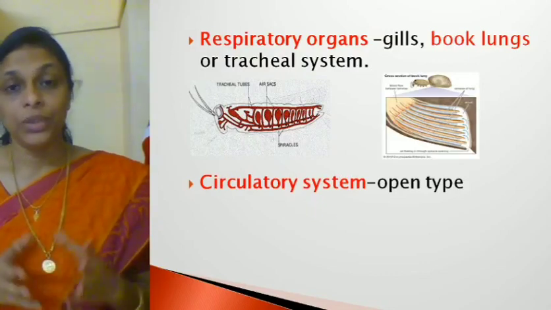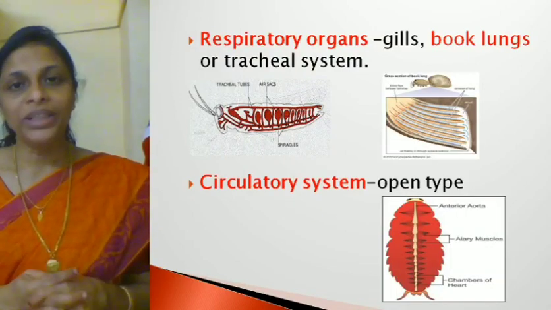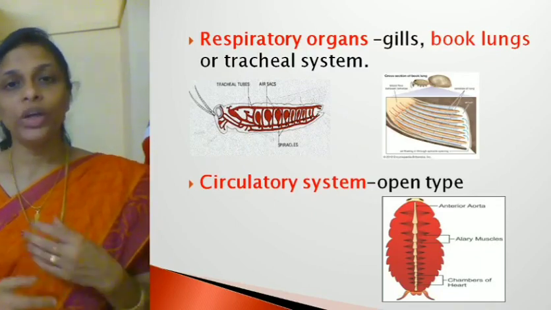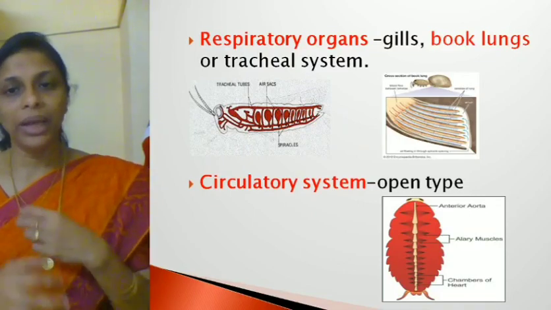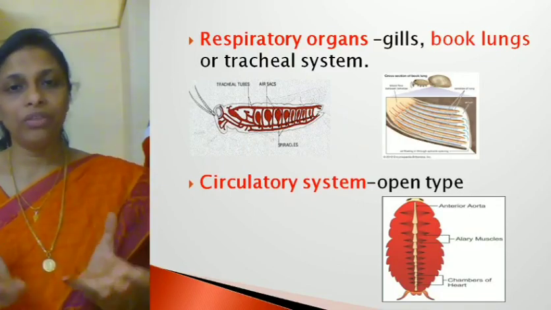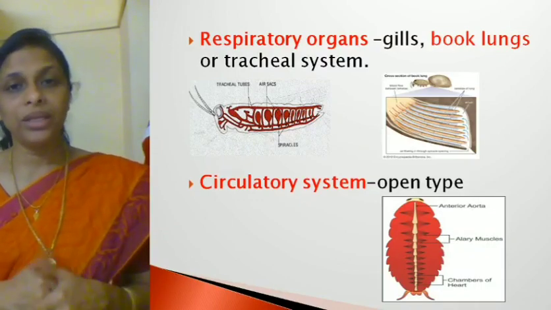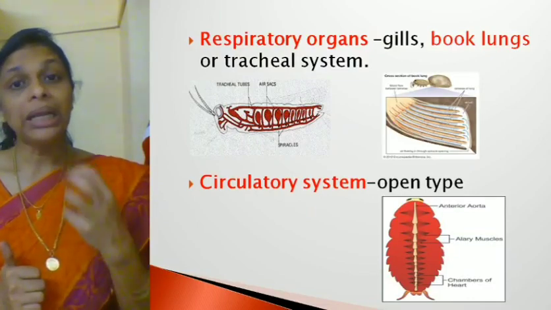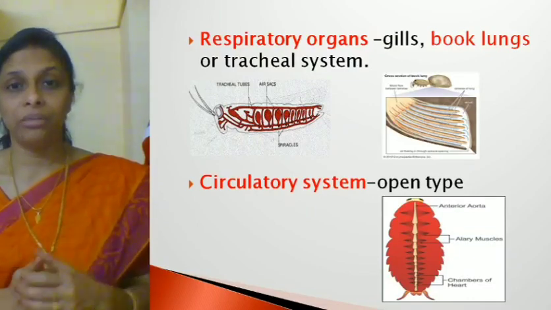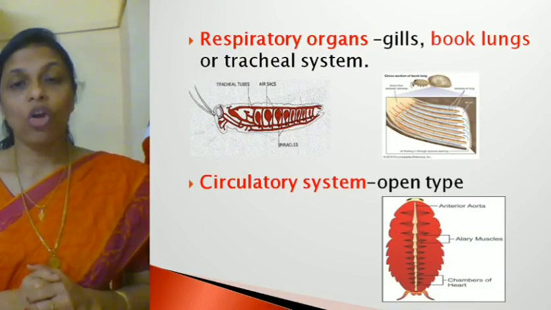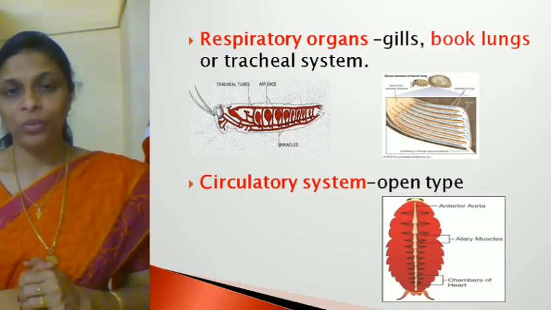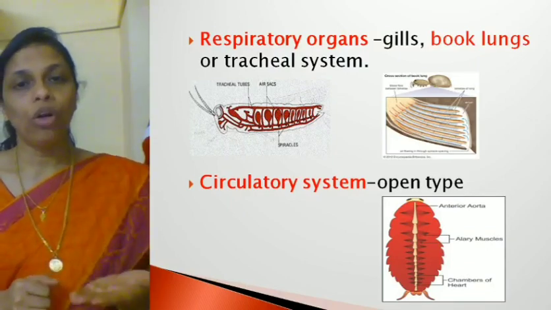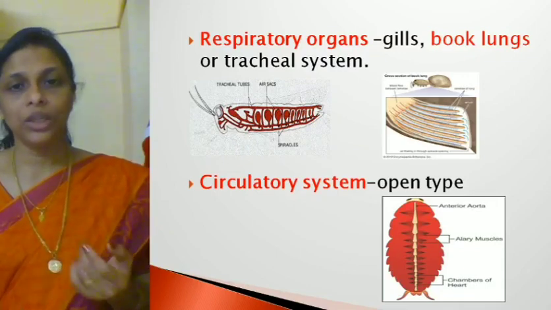Right. Now let's discuss the circulatory system. The circulatory system is open type. What is an open type of circulatory system? Blood vessels are absent and all the organs will be bathed in blood. So the blood keeps on moving, that is, blood will be in circulation and all the organs will be bathed in blood. Another peculiar feature of arthropods is that they have colorless blood. Insects have colorless blood. Blood is not red in color, right? And that is called hemolymph. What is it called? Hemolymph. Colorless blood. Okay, so I hope you got the respiratory organs and the circulatory system.